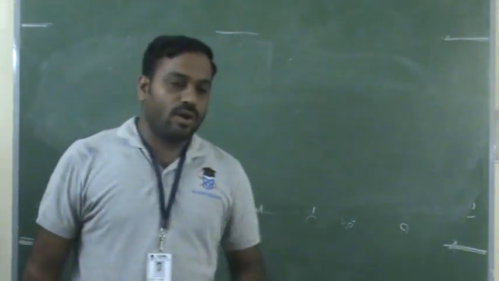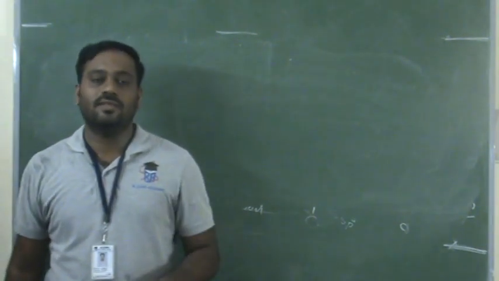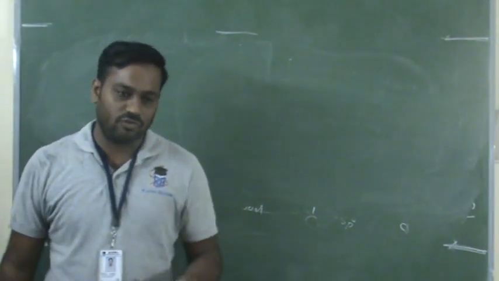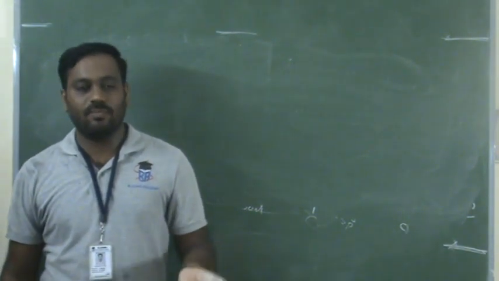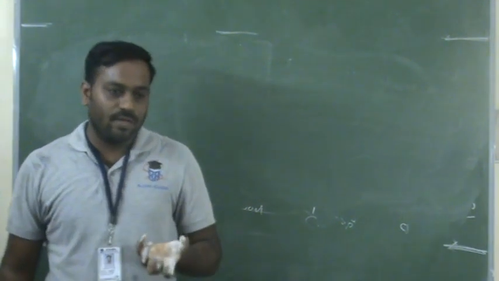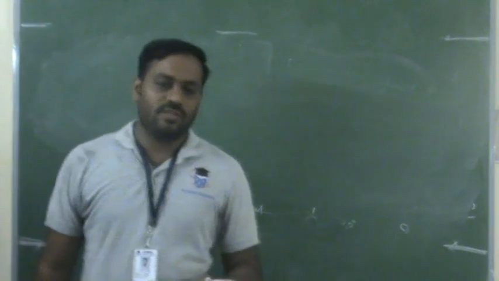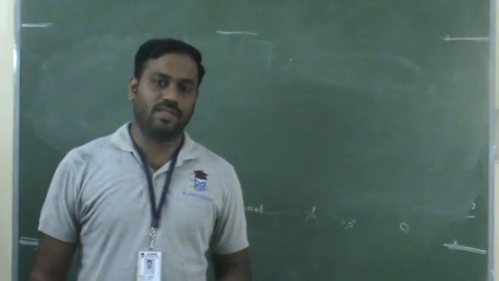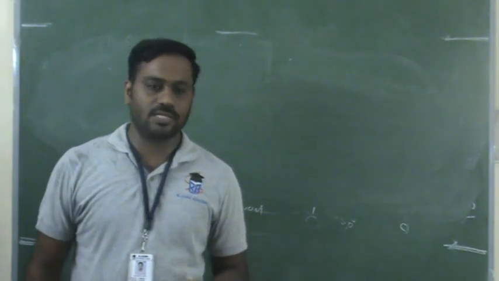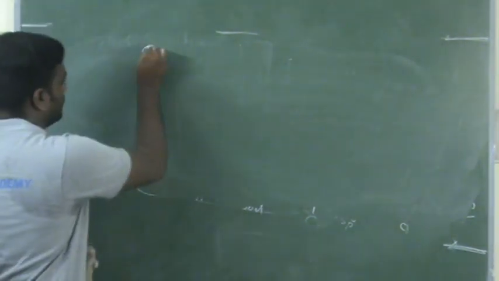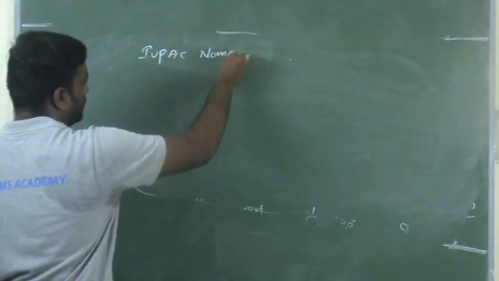So what is nomenclature, and why do we use it? If anybody wants to identify something, some name is required. Your parents give you a name based on so many conditions. Like that, if any organic compound is there, we should give it some name. For that there are rules, called IUPAC nomenclature. So let us start IUPAC nomenclature.